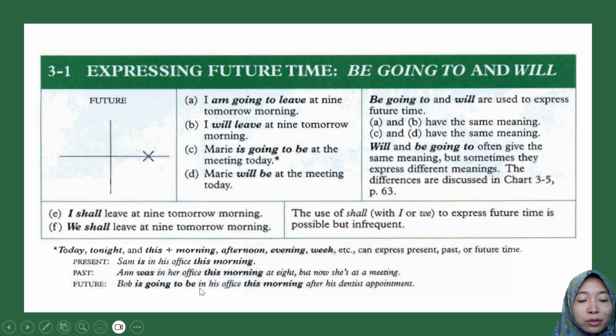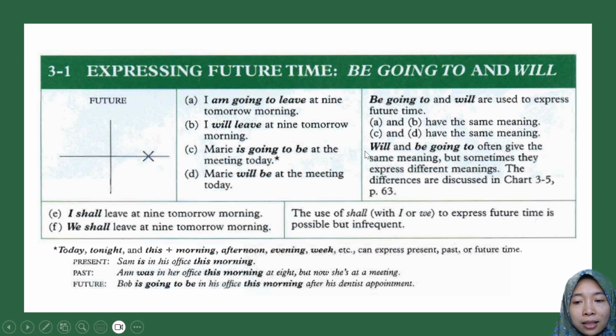Bob is going to be in his office this morning after his dentist appointment. It happens in the future. So for this kind of time signals, those can be in the present, in the past, and the future. It depends on the context.